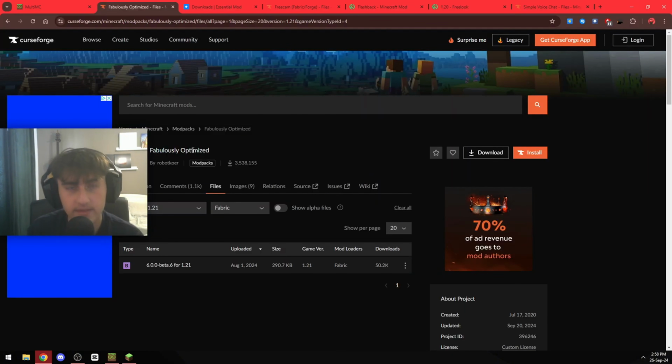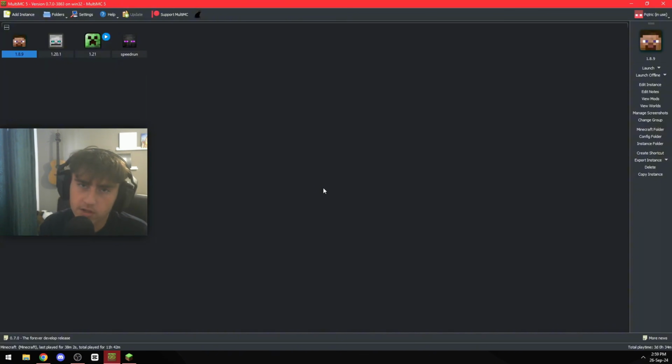But before I show you how to create a Minecraft instance, I want to show you Fabulously Optimized. This is the best mod pack right now. Basically, it improves your FPS drastically and includes quality of life mods. So I truly recommend this mod pack. I use it every day. There are two ways you can install this: from the website or directly from the launcher. So I'm going to do the latter.